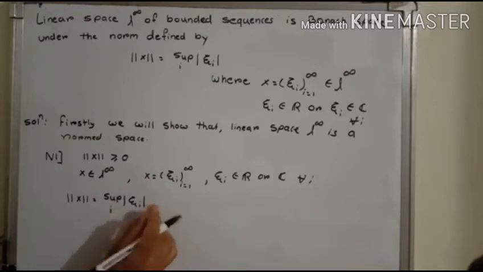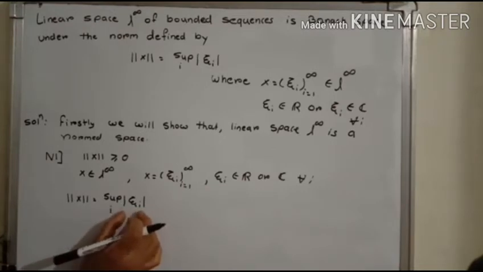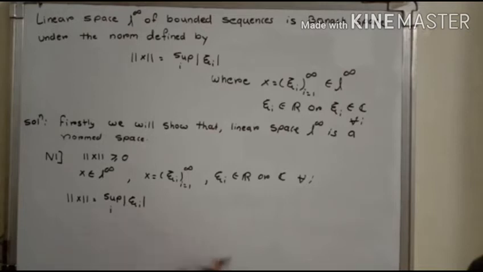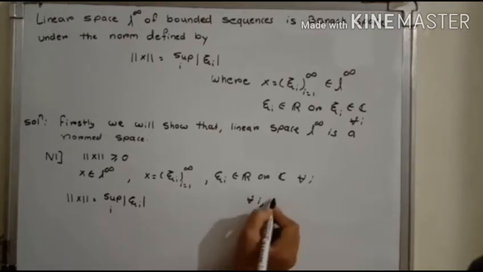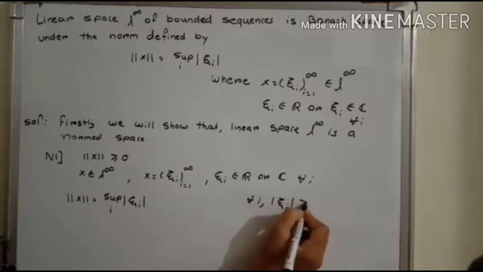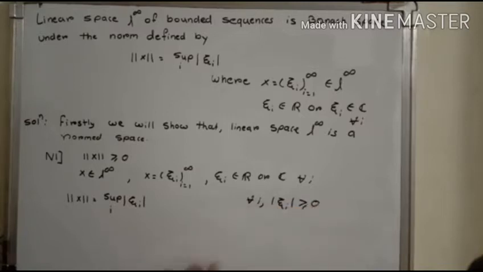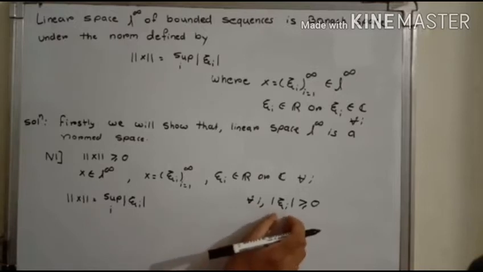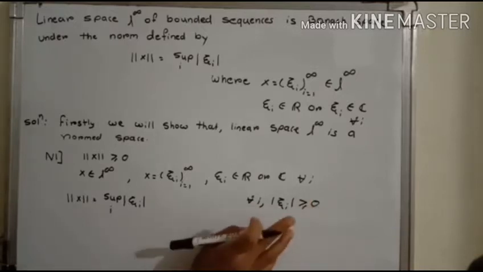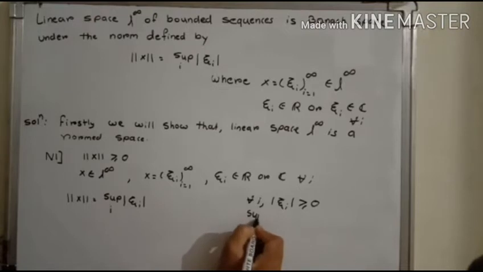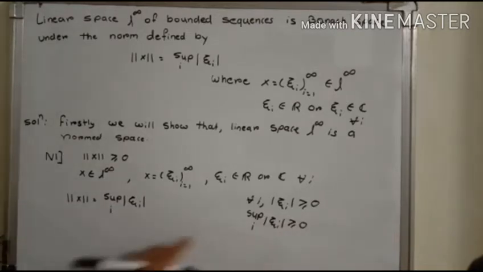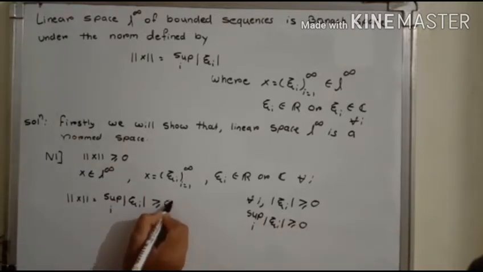Now here each xi I is either real or complex and therefore mod of xi I, that is the absolute value of xi I, is always greater than or equal to 0. That means for all I, mod of xi I is always greater than or equal to 0, and as for each I mod of xi I is greater than or equal to 0, therefore its supremum, that means the supremum over I of mod of xi I, is also greater than or equal to 0.